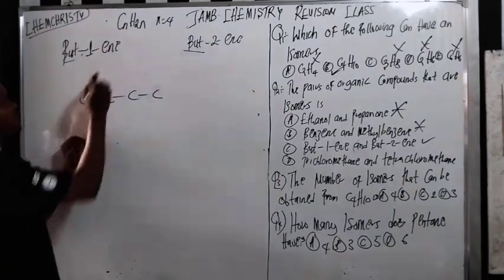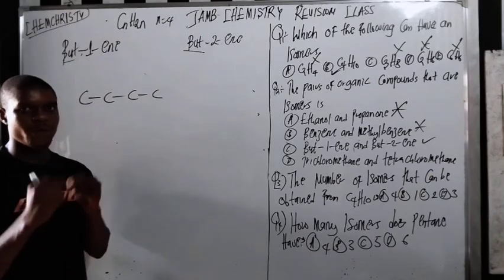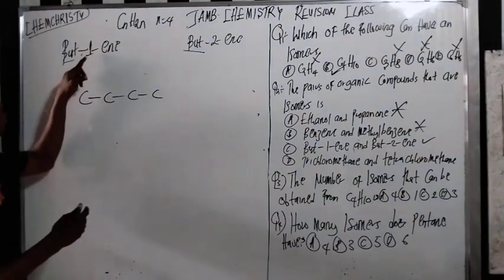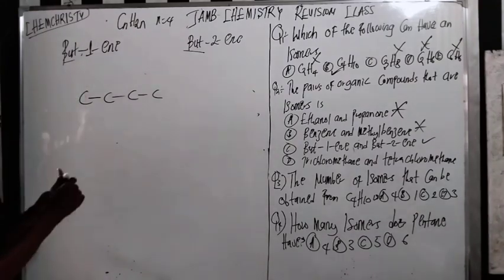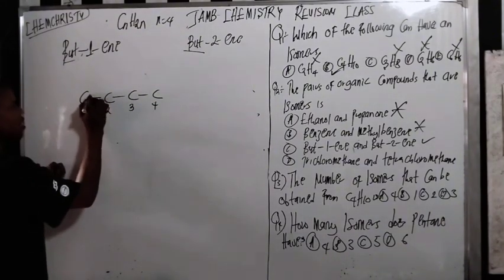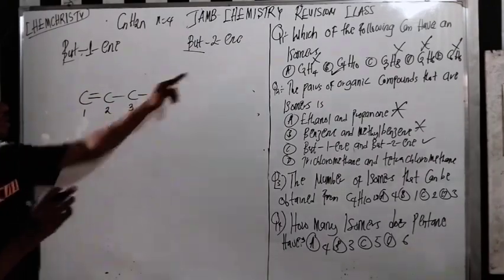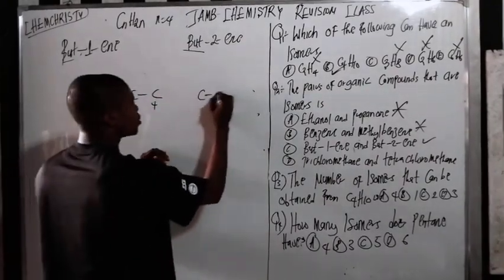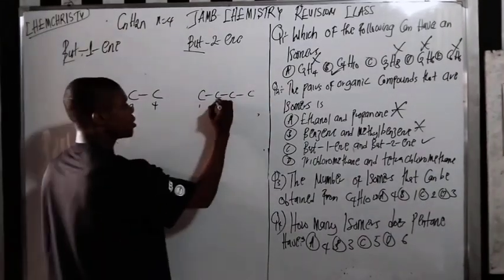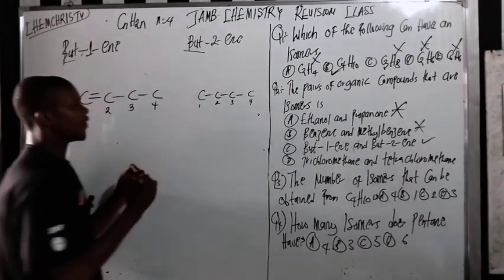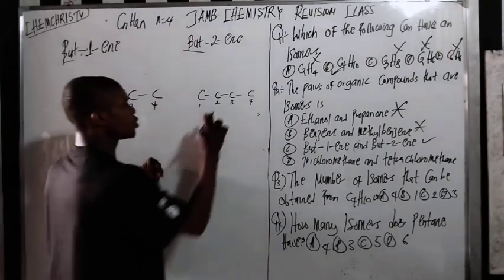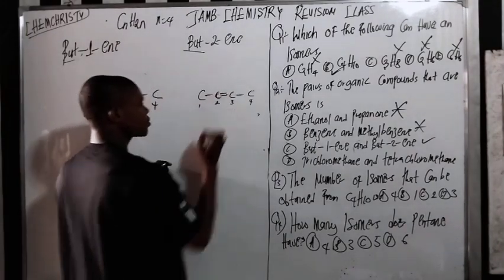Now this ene means what? A double bond. Now the position of the double bond matters a lot. Here they say 1. So if I number here, 1, 2, 3, 4, my double bond is at carbon number 1. The same here, 1, 2, 3, 4. If you check it very well, I want a double bond, so you can put the double bond here. You see that?